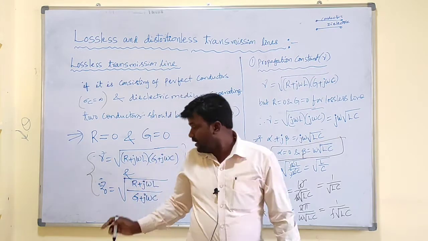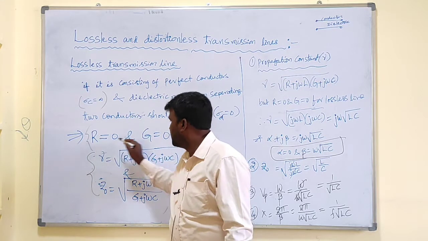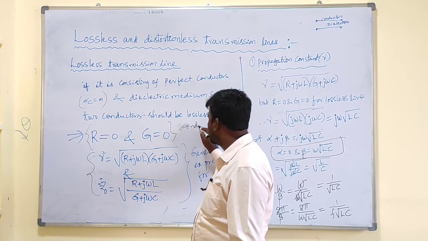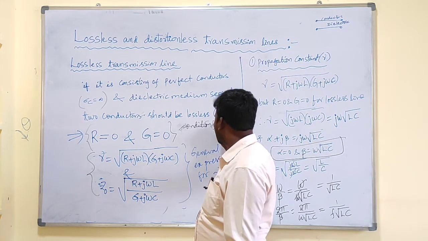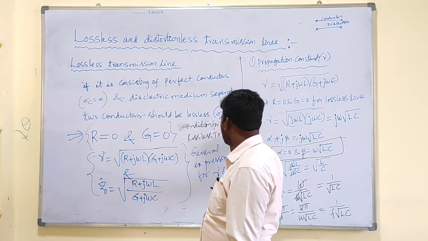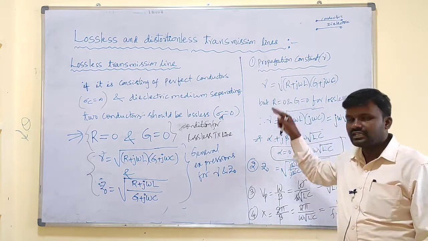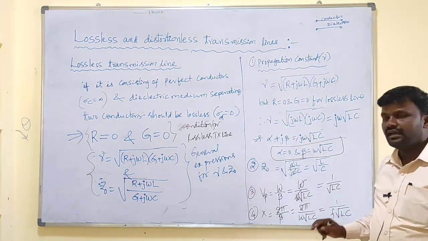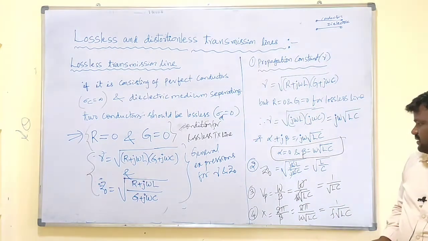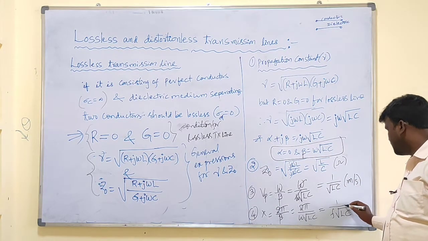Okay, we have the expressions for gamma and Z0. Substitute R equal to 0, G equal to 0. This is the condition for the lossless transmission line. Substituting that condition, we will get expressions for gamma, alpha, beta, and the expression for Z0. Z0 equal to what? Root L by C. It is measured in terms of ohms, velocity in meters per second, and wavelength in meters.